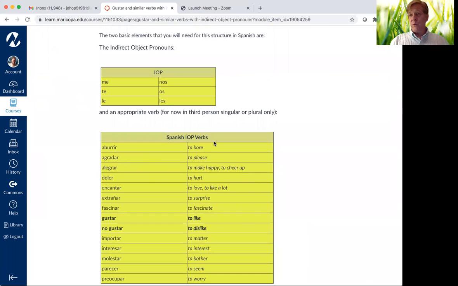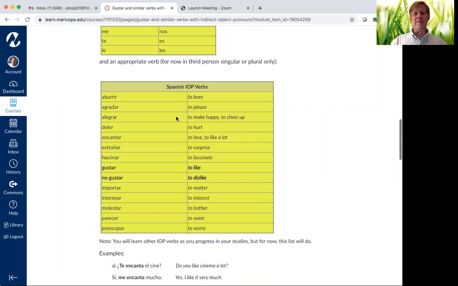So the two things to remember is that you need the indirect object pronoun that you've studied before, and this indirect object pronoun identifies to whom something matters, to whom something is pleasing, etc., to whom something is boring, and then the list of verbs.